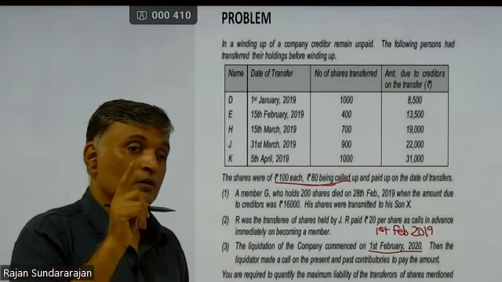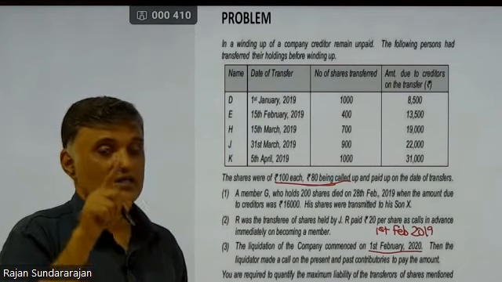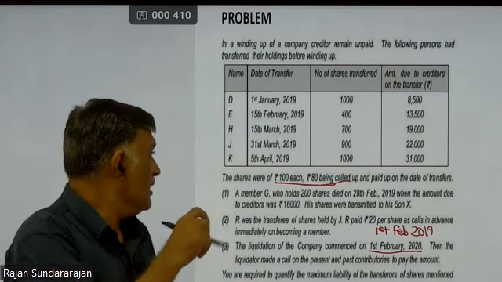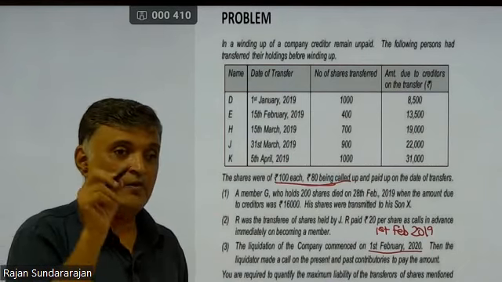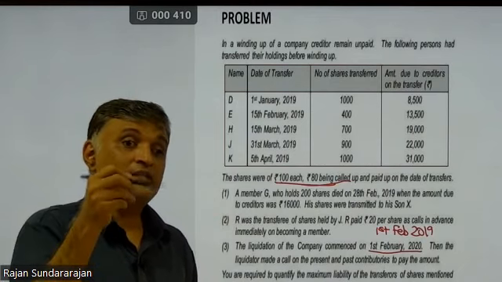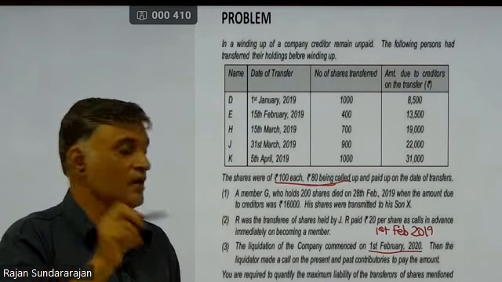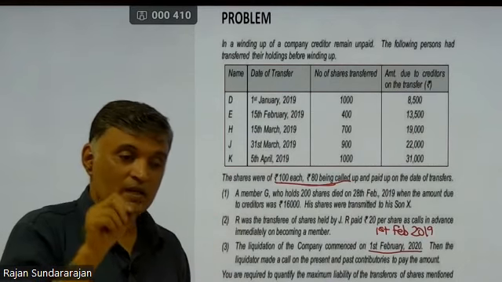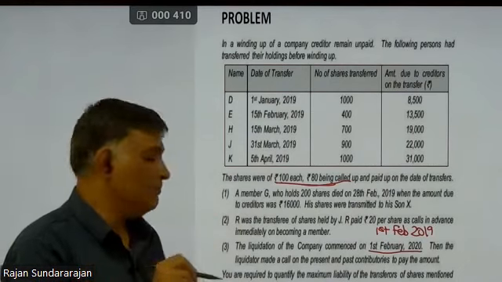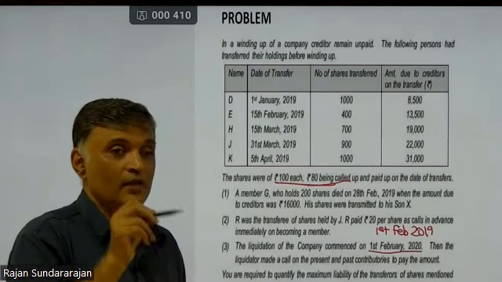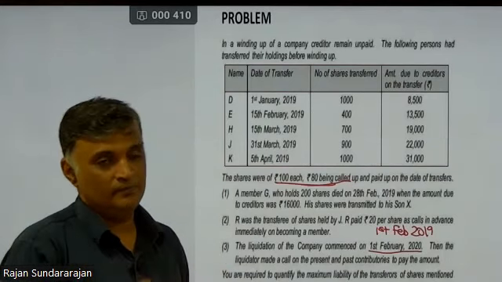Now, can you call all of them? Not necessarily. It's a 100 rupee share, 80 rupees paid up. To what extent you can call upon? Only maximum 20 rupees. Because it's a 100 rupee share, they've already paid 80, which means the remaining 20 remains unpaid. You can at best call them to pay that 20 rupees maximum.